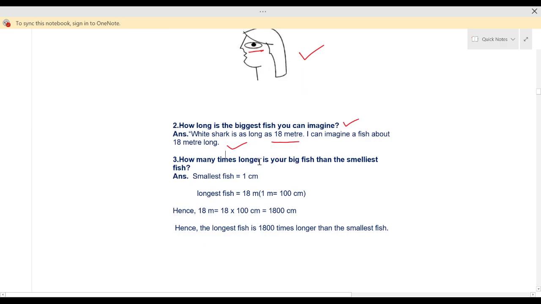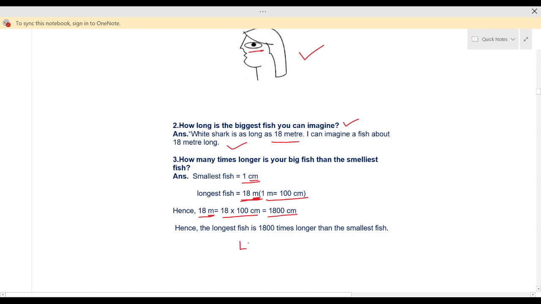Next question, how many times longer is your big fish than the smallest fish? So children, you have already read that the size of the smallest fish is 1 centimeter and the size of the longest fish is 18 meter. Here you can see centimeter is written and here meter. So our first step is to convert it into the same unit, and you all know 1 meter equals 100 centimeter. So what I have done here, children, 18 meter equals, in place of meter I have written 100 centimeter. I have multiplied 18 by 100 centimeter and our answer is 1800 centimeter.